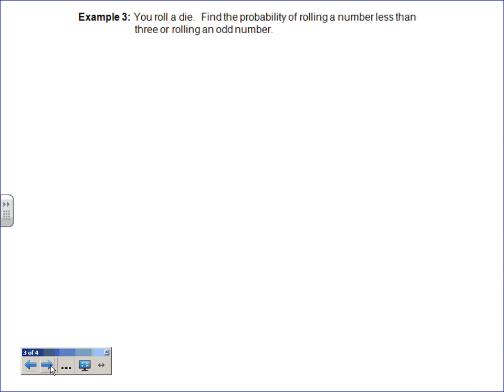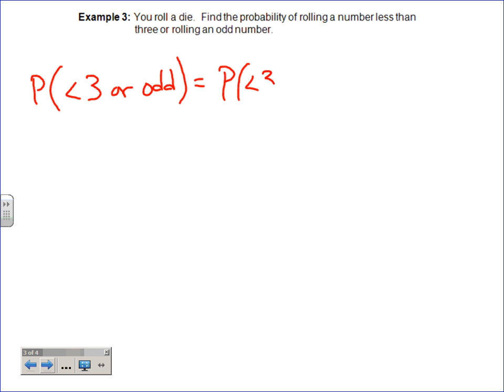So this one's also harder to abbreviate, but we can get tricky though. Less than 3, right? Because you could write it out if you want, but I'm a mathematician. I don't want to do that. Or odd, right? So you're going to take the probability of less than 3, figure out what that is.